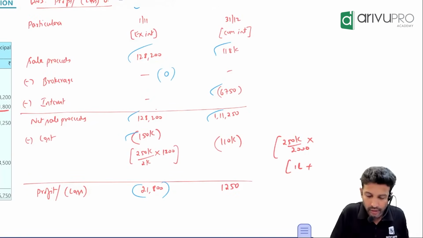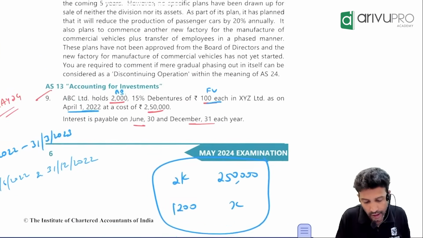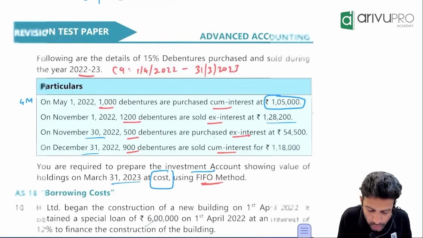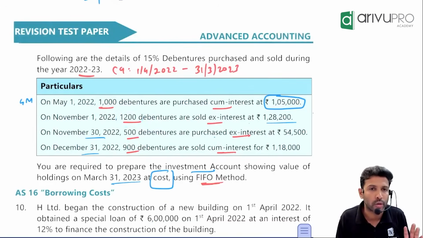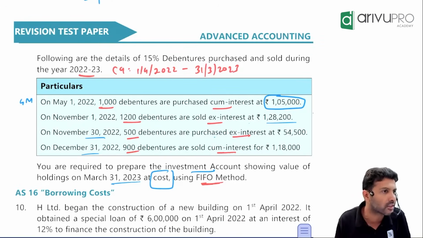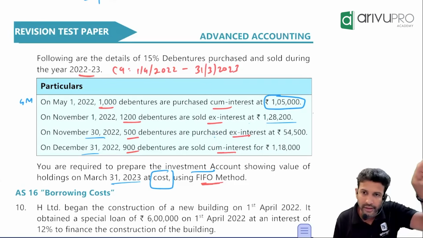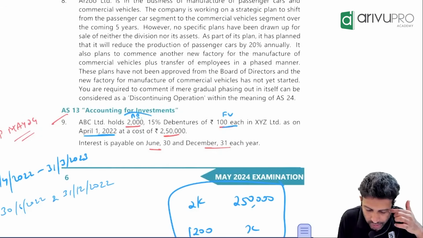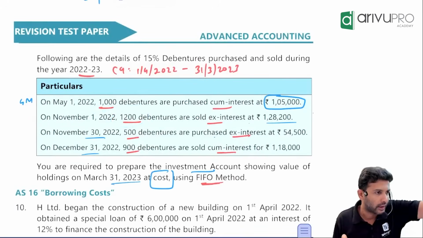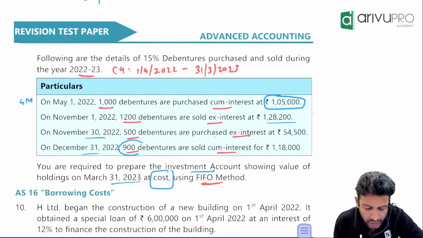But hang on. Sir, last year, how many debentures did you have? 2,000. In that, how much you have already sold? 1,200. So in that lot, is any debenture still remaining? How much? 800. You had 2,000 debentures last year, you have already sold 1,200, so 800 remain. But have you sold 800 or 900?